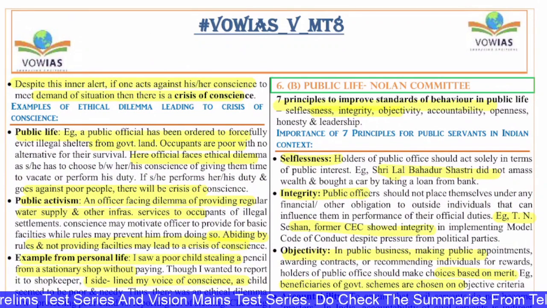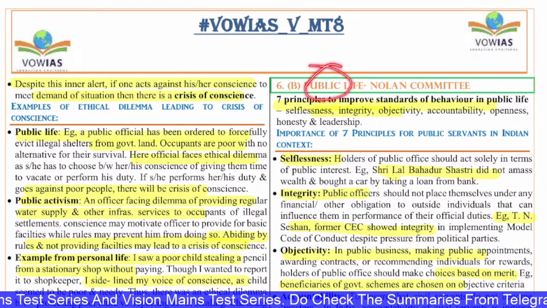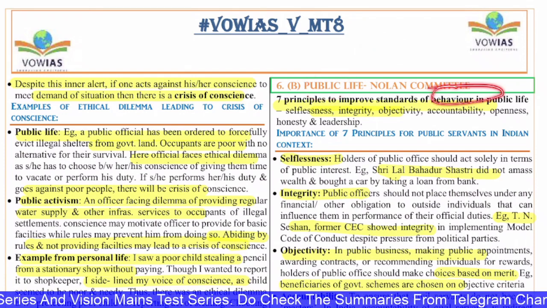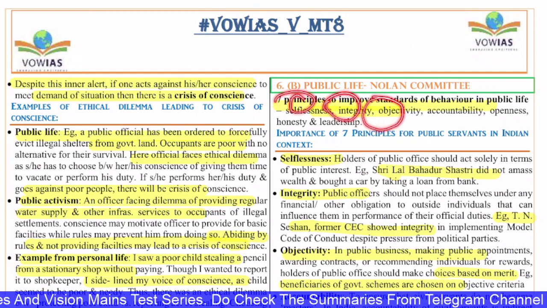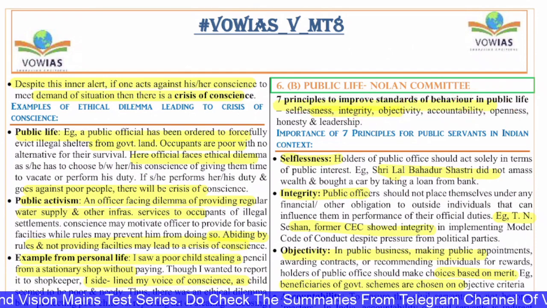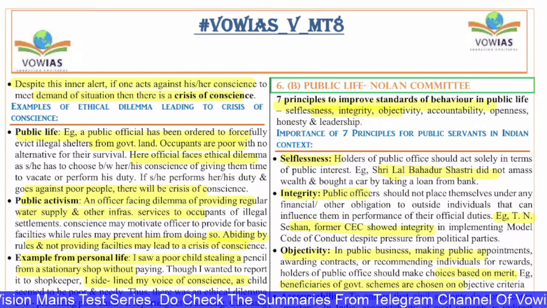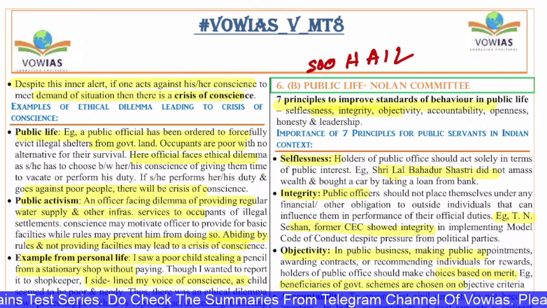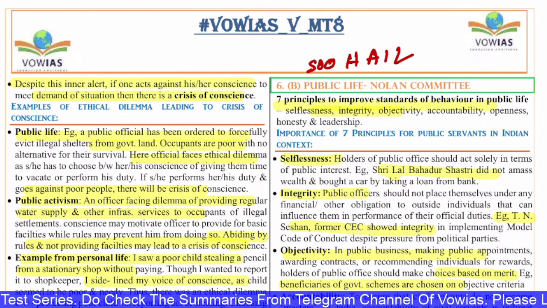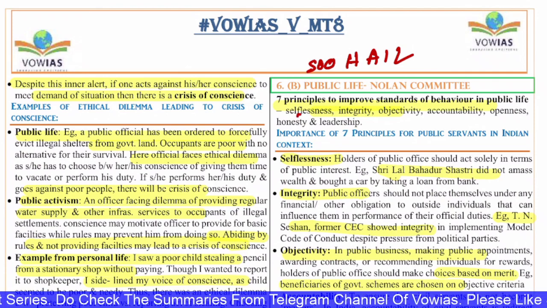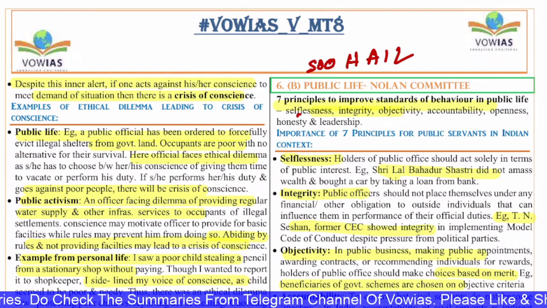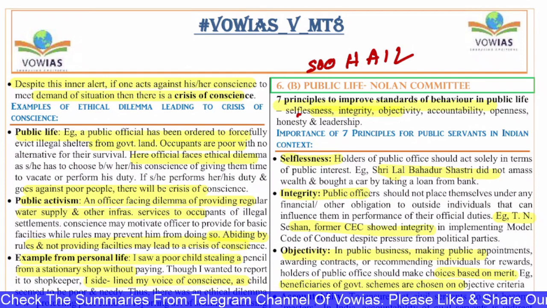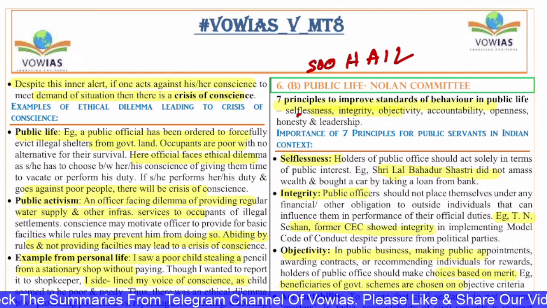Next, the 6B. This is with regard to public life and the Nolan Committee. The Nolan Committee gave 7 principles to improve standards of behavior in public life: selflessness, integrity, objectivity, accountability, openness, honesty, leadership. It's very tough to remember them, so you can remember like this: SOOHAIL. This is the shortcut. S stands for selflessness, O stands for objectivity, another O stands for openness, H stands for honesty, A stands for accountability, I stands for integrity, and L stands for leadership. So SOOHAIL, you can remember like that.